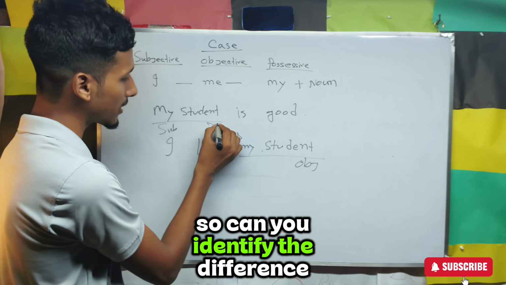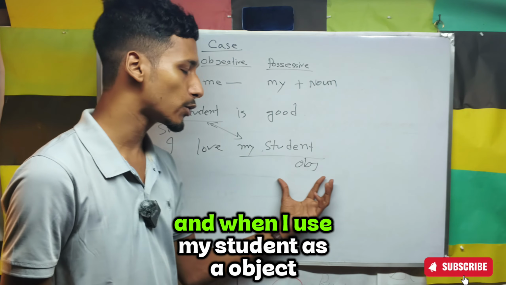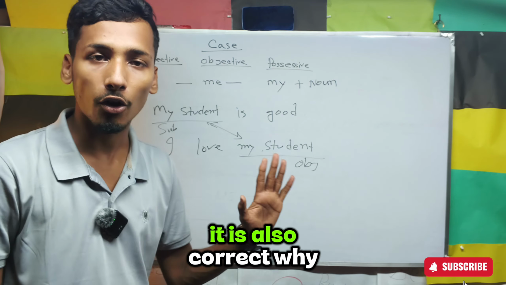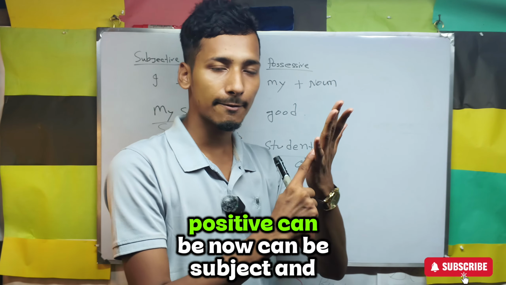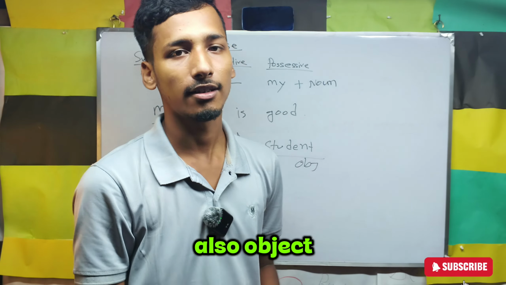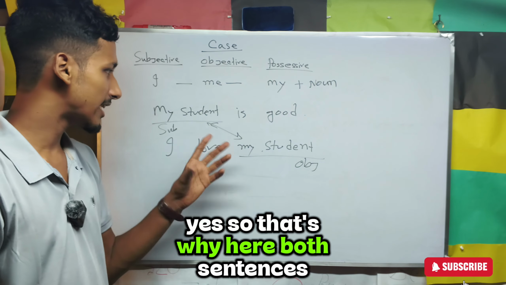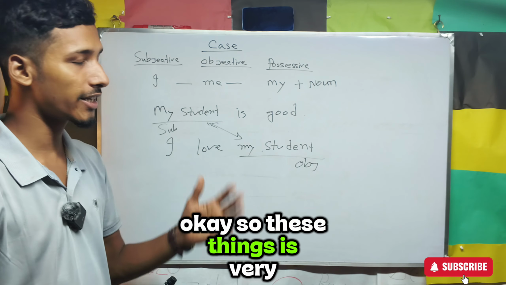So can you identify the difference? Can you see the difference here? When I use my student as a subject, it is also correct. And when I use my student as an object, it is also correct. Why? Because of the use of possessive. A possessive phrase can be subject and also object. So that's why both sentences are correct.